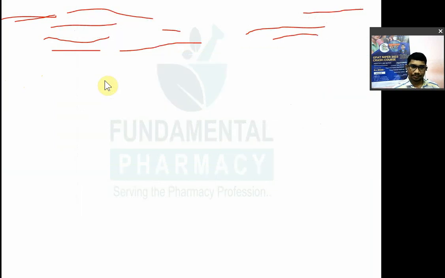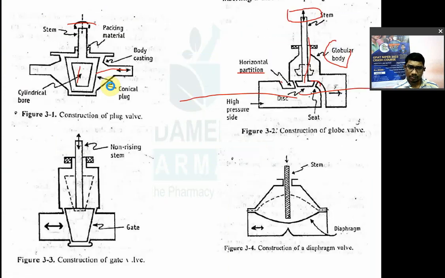Now what is the gate valve कैसे होता है? Okay. You can see the construction of the gate valve. So this is the body and in that you have this. So it can be raised. यहाँ पे लिफ्ट होता है यहाँ से ऊपर. It can be lifted up. When it is lifted up, it will be open. ये open हो जाएगा and flow will be there. So when it is dipped, flow will not be there. So that is nothing but the gate valve.